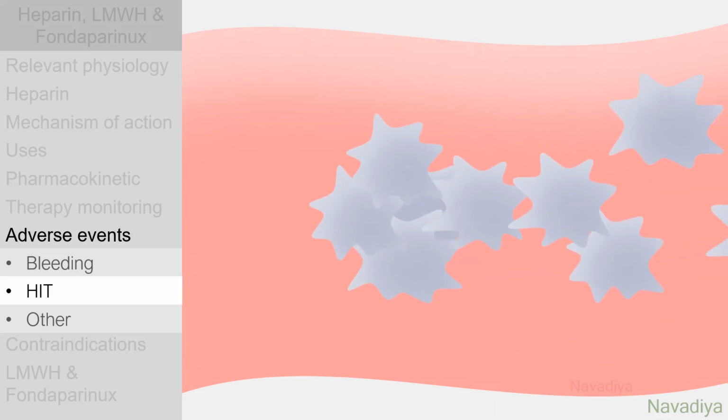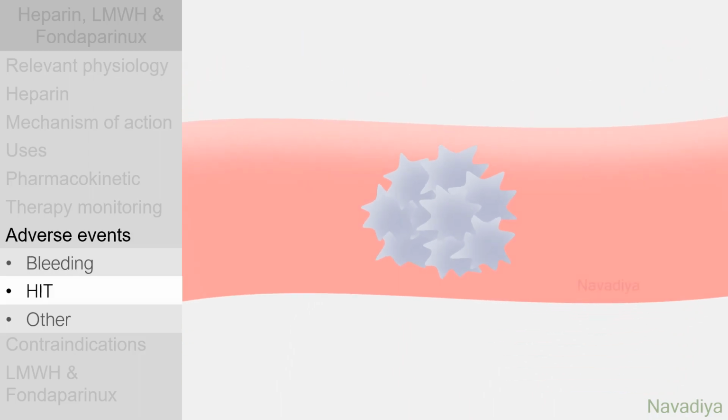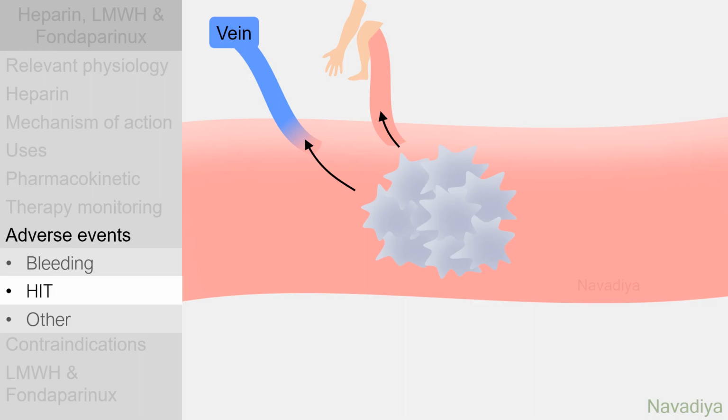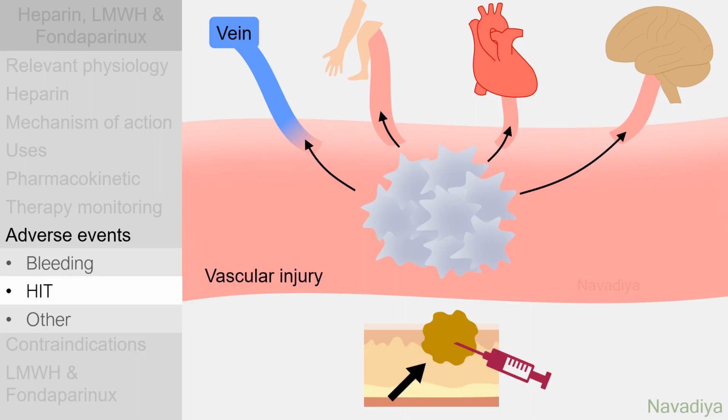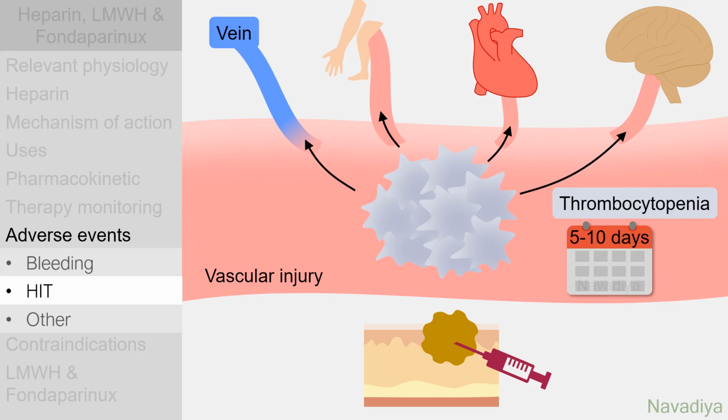Such activated platelets aggregate and cause thromboembolic events. Its manifestations are mainly venous thromboembolism. There can also be arterial involvement causing limb ischemia, myocardial infarction, and stroke. Vascular injury and skin lesion at site of injection can also occur. Consumption of platelets in thromboembolic events result in thrombocytopenia. All this usually occurs during 5th to 10th day of starting heparin therapy. So be cautious during this period.